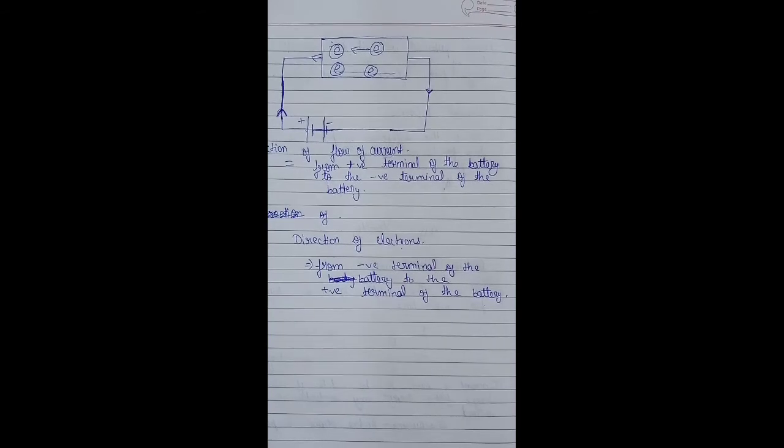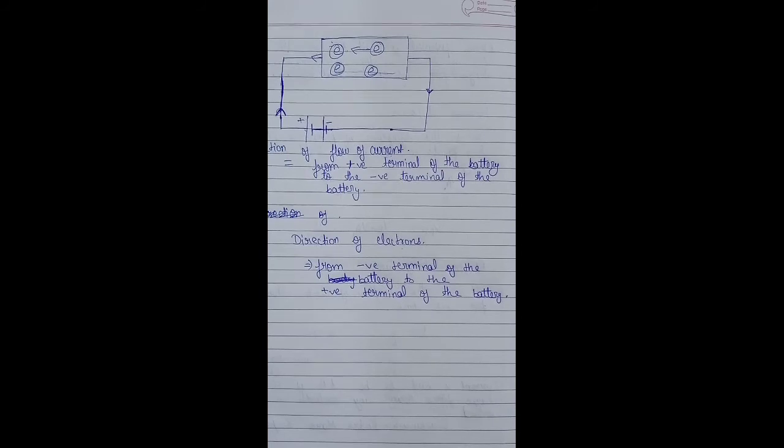Now for today this is enough. In the next video we will cover the components of a circuit. Firstly, what is circuit? A circuit is a closed and continuous path through which electric current flows.